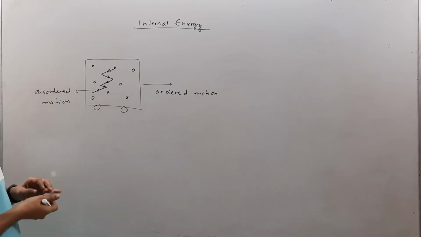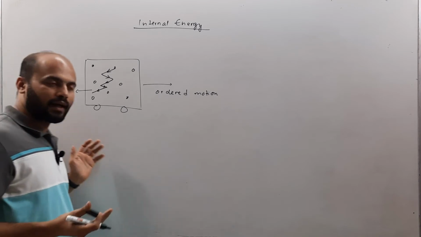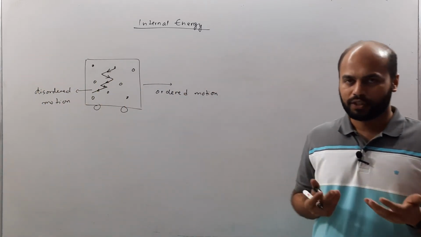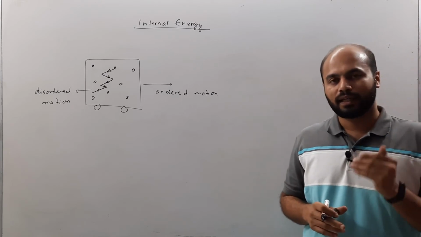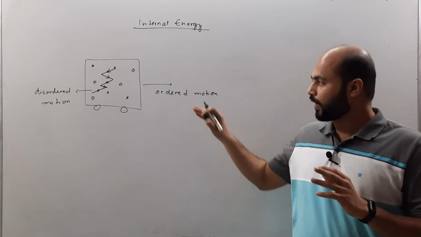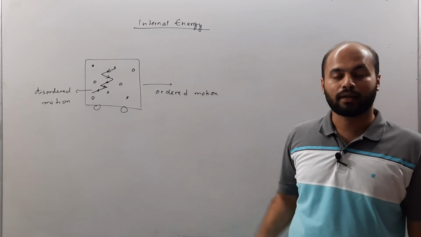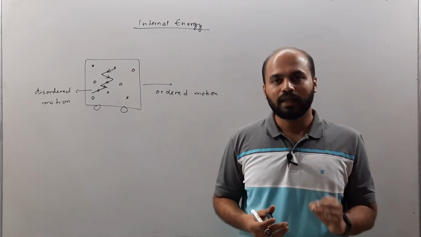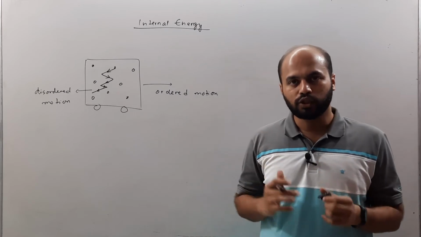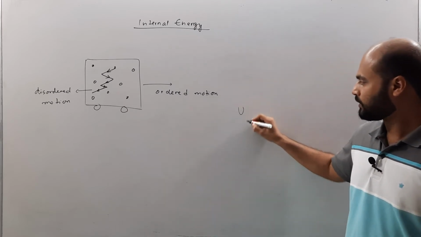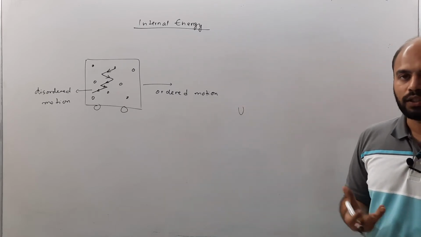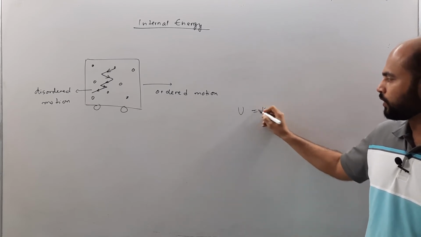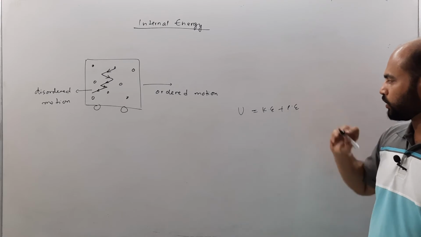Now, if we say that there is a particular temperature, then definitely there is going to be some vibration. If you still keep increasing the temperature, the amount of vibration or the amount of zigzag motion will be more. So we can certainly say that the internal energy that will be there in this gas is a sum of kinetic energy plus potential energy.